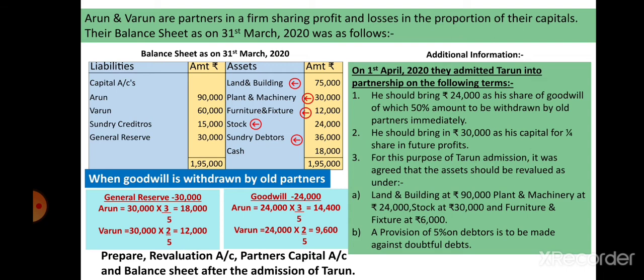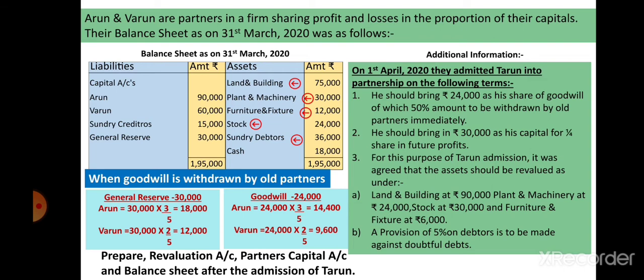So firstly transfer all these balances to the new balance sheet. Write them all in the inner column. Leave one line for the adjustment and open the cash account and partners' capital accounts and transfer all the opening balances to their respective accounts. Right?